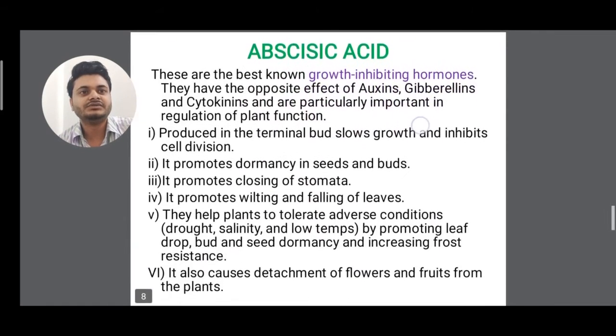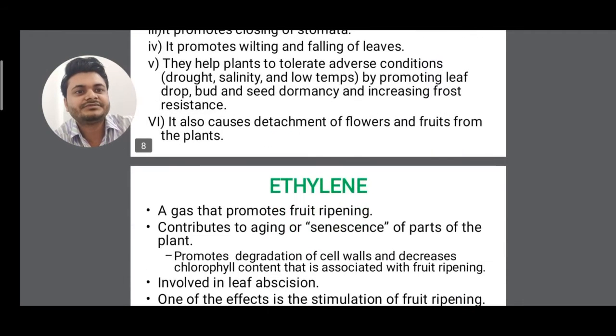Clear? Now abscisic acid, the best known growth inhibiting hormone. Auxin and cytokinin were both growth promoting substances. The functions of abscisic acid: it causes detachment of flowers and fruits from the plant. It helps the plant tolerate adverse conditions like drought, salinity and low temperature. It promotes wilting and falling of leaves. It promotes closing of stomata. It promotes dormancy in seed and buds. It is produced in the terminal bud, slows growth and inhibits cell division. So these are the functions of abscisic acid.